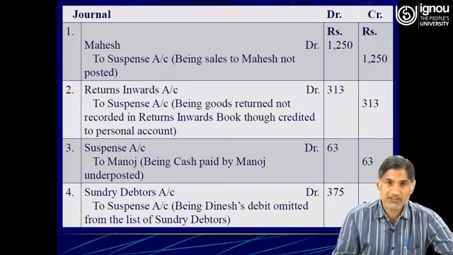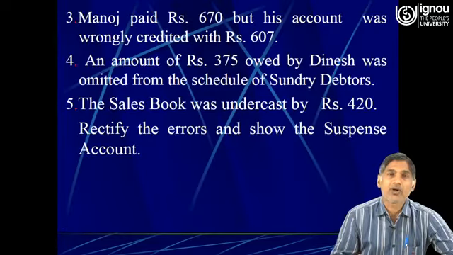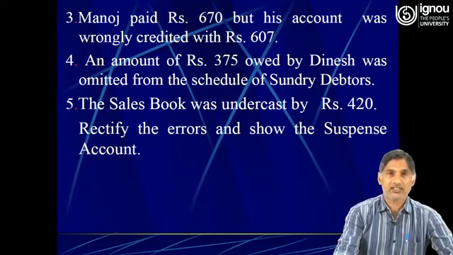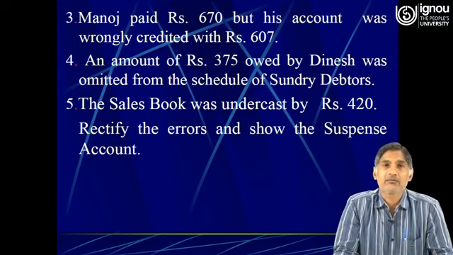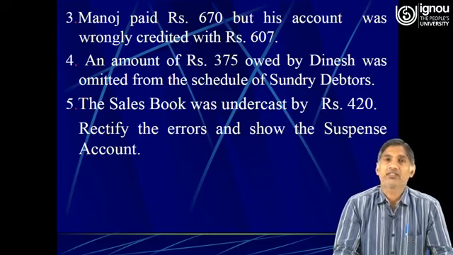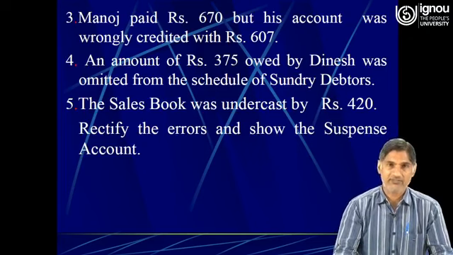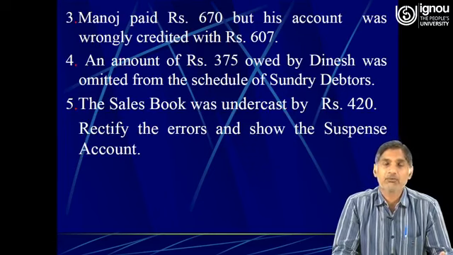Then the third one is Manoj paid rupees 670, but his account was wrongly credited with 607. So Manoj paid rupees 670, which means cash has come to the firm.